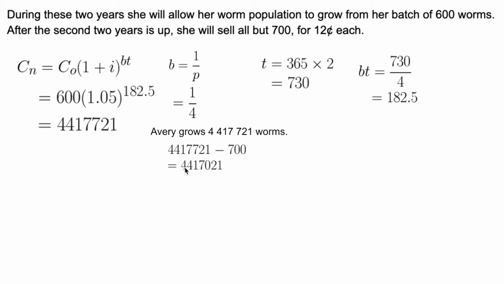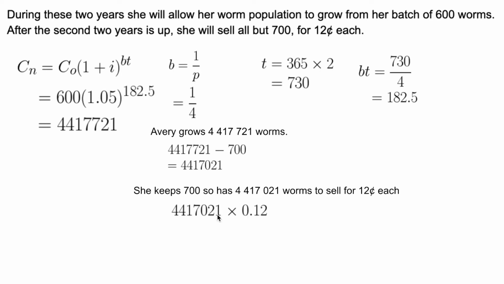So she has a total of 4,417,021 worms to sell for 12 cents each. She will sell them for 12 cents each. So 12 cents is $0.012. We multiply these two together and we get $530,042.52.